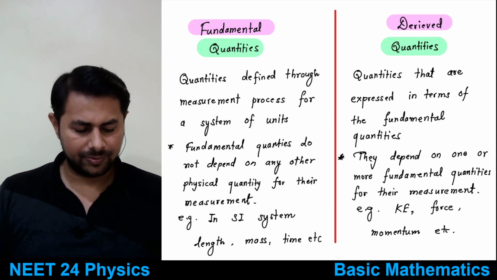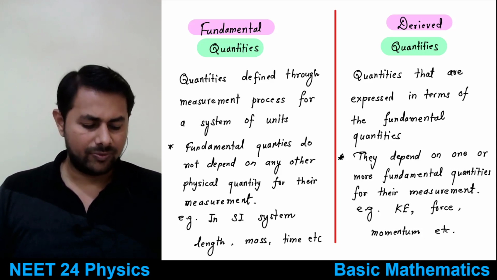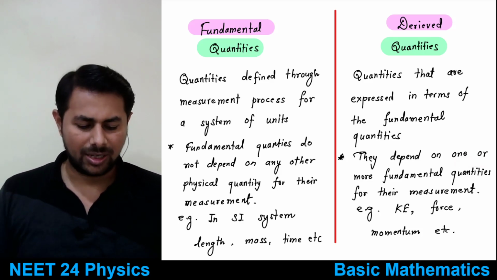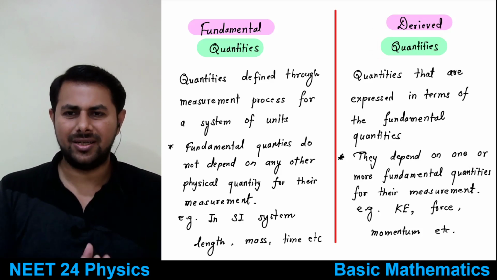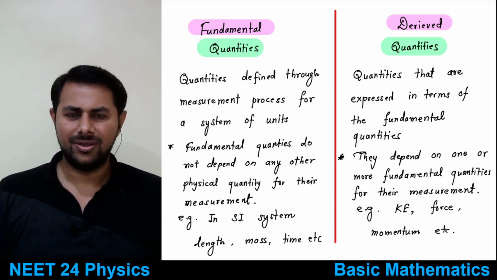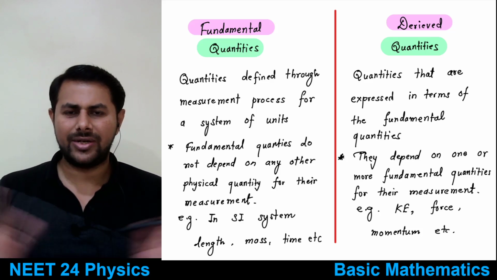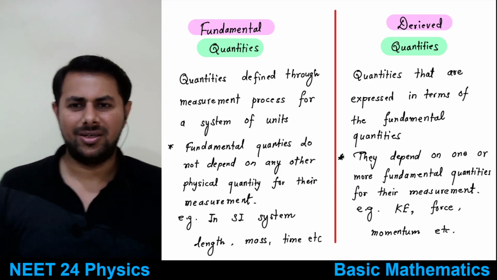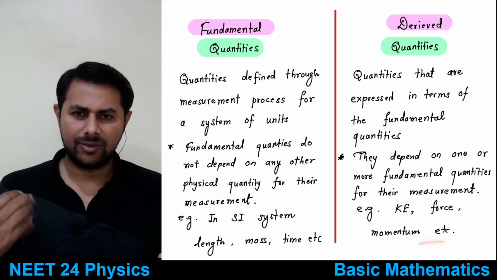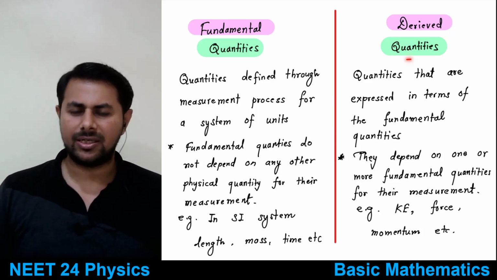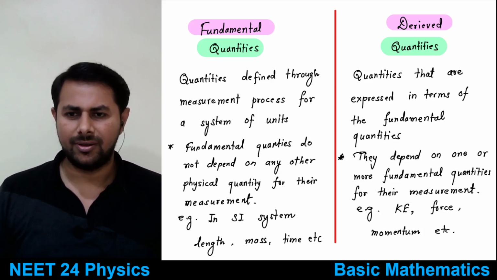So derived quantities depend upon two or more fundamental quantities for their measurement. Actually it's one or more, because there are a few derived quantities. For example, area. If you want to measure area, then what do you need? You need length and breadth, so you can say some power of length. Area will depend on some power of length, right? So you can say one or more fundamental quantities for their measurement. This is clear?